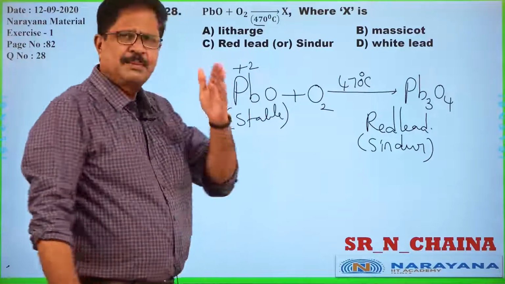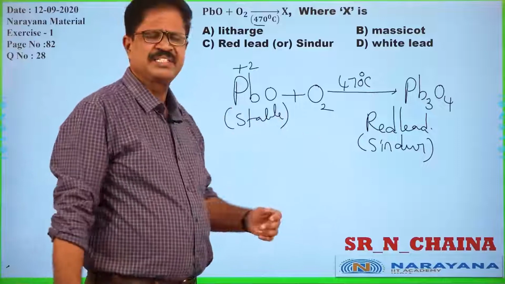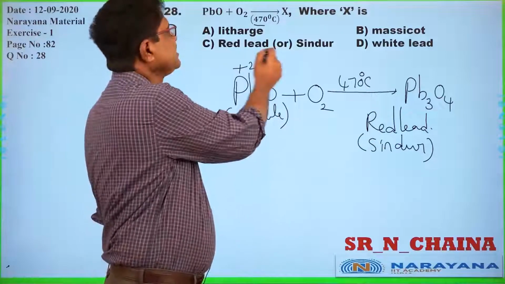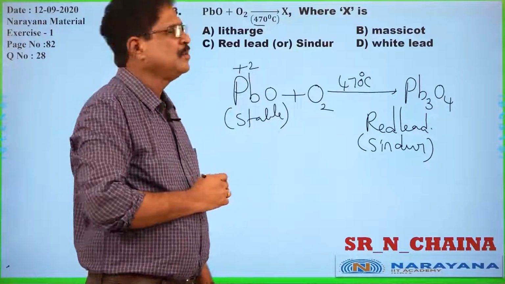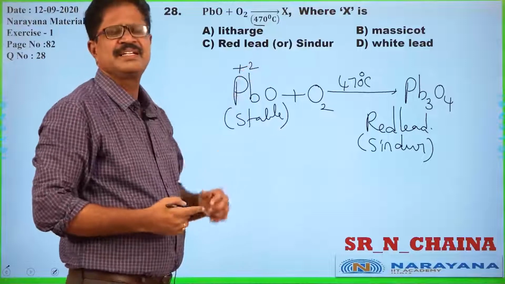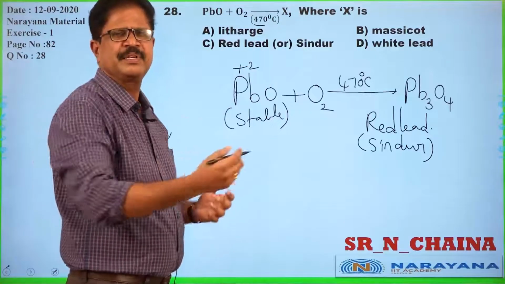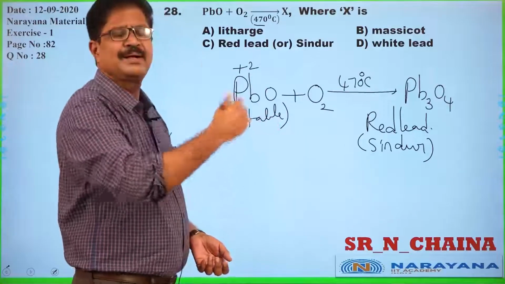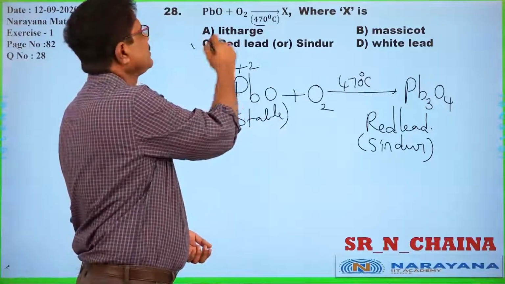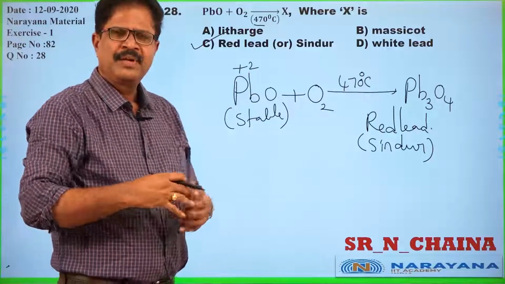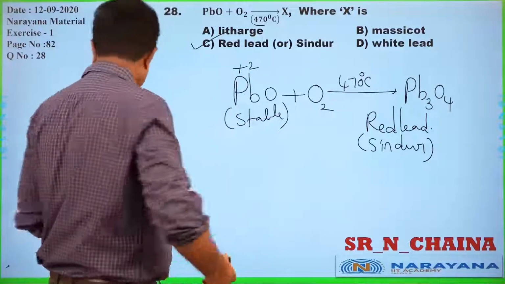So, the product formed in this reaction is Pb3O4, that is red lead or sindoor. The question is asking what is X in the reaction. 100% it is Pb3O4, red lead or sindoor. Answer must be C. Okay? Let us go with the next question.